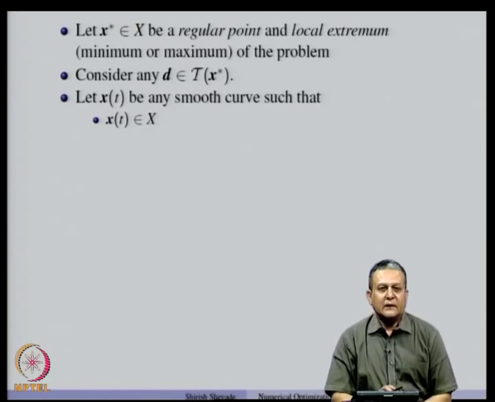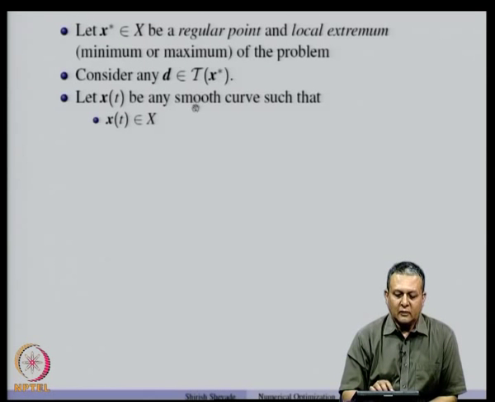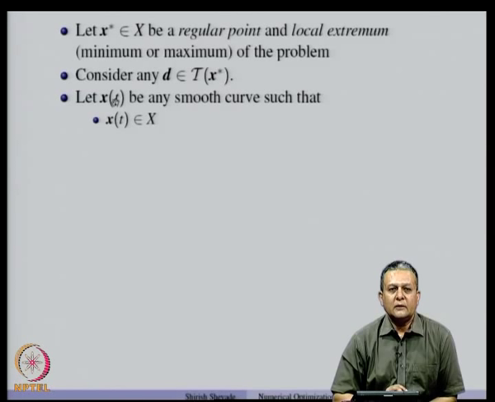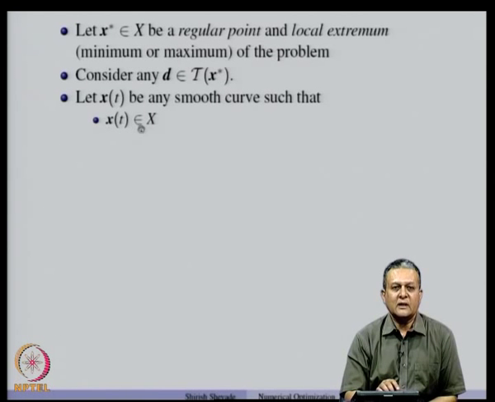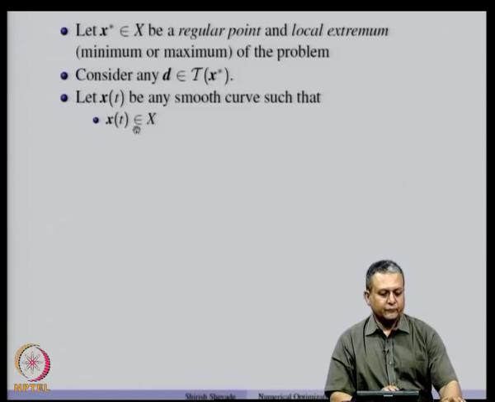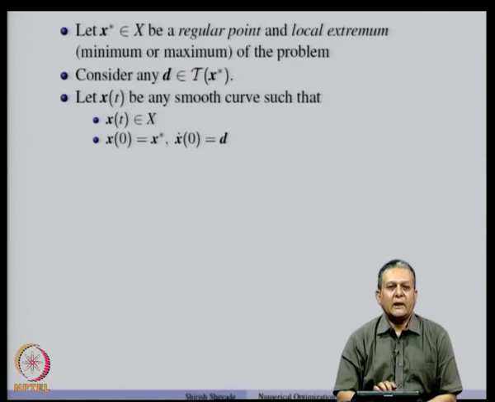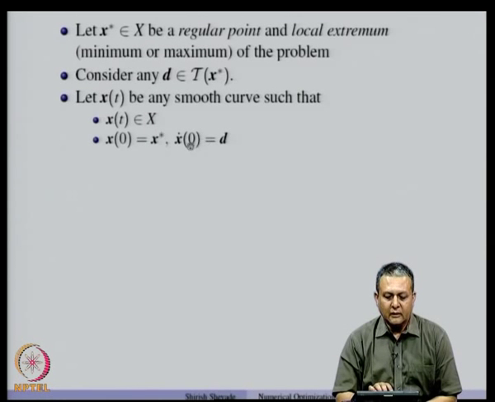Now, let us consider any smooth curve in the feasible set. Let us denote that curve by x(t), where t is a parameter, a real number, and x(t) denotes some point x in the feasible region. So, all x(t)'s are feasible. Moreover, at t equal to 0, we have x(0) equal to x star, and the tangent at 0 we are going to denote by d.